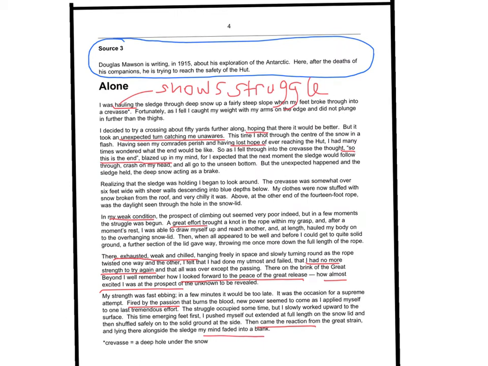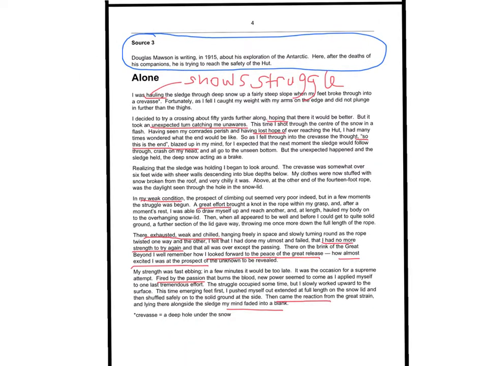Okay, so what you need to do is read through and then underline any words and phrases that reveal thoughts and feelings. And actually, I think this is quite an easy question because it's quite simple to pick out things that reveal thoughts and feelings. So once you've underlined all the words and phrases that show how the central character is feeling or what thoughts are running through their mind, then you might want to just add some annotations.